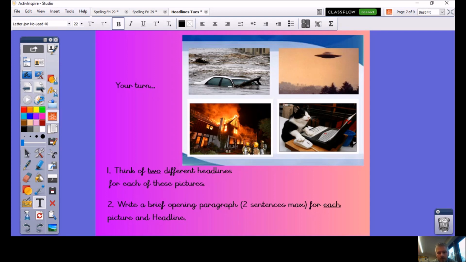So if you choose the car one, for example, obviously there's been a flood somewhere. It's up to you. You decide where it happened, when it happened, but you're going to use those pictures and write a brief opening paragraph, 2 sentences, okay?